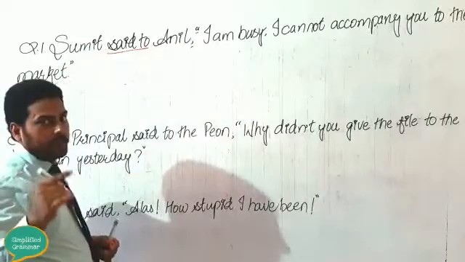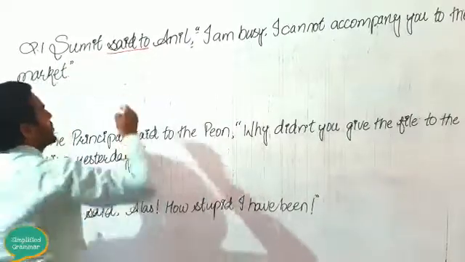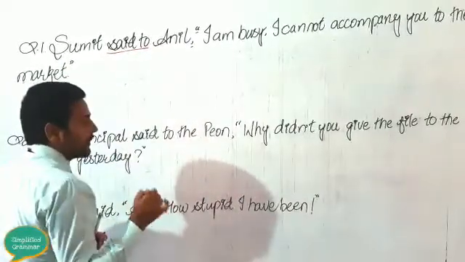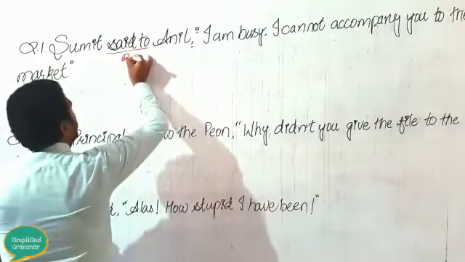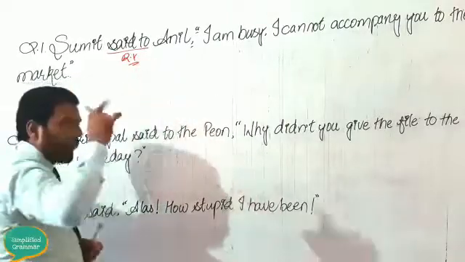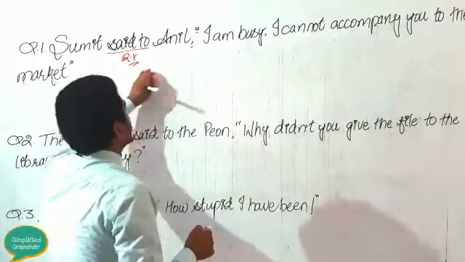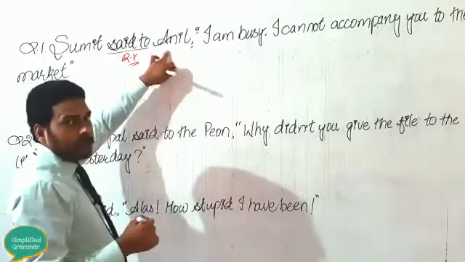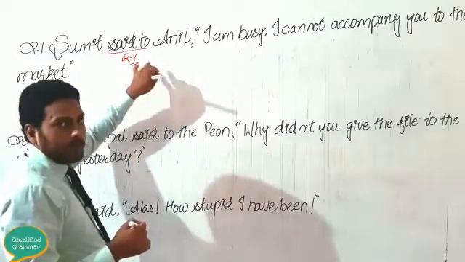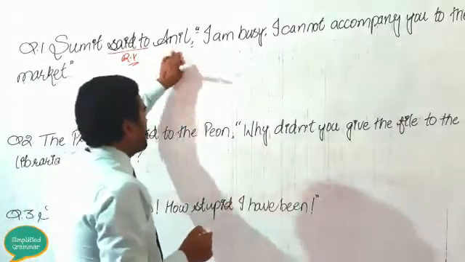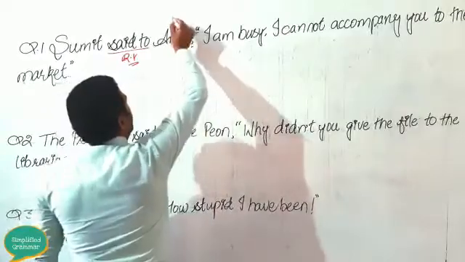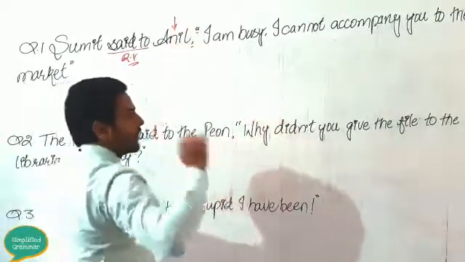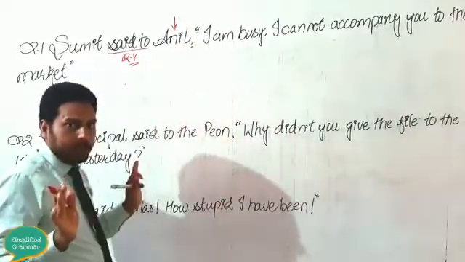You need to see whether your reported verb is in the past tense or in the present tense. Your reported verb is in the past tense. Next, you will have to see whether there is an object given after the reported verb. Of course, you can see the object has been given: Anil. Now two things are clear to all.